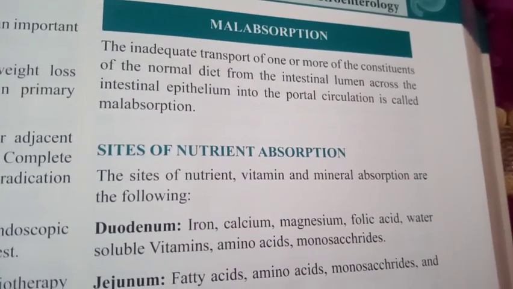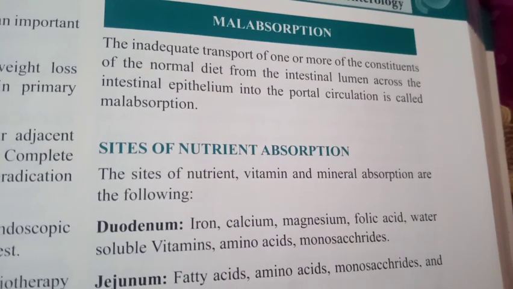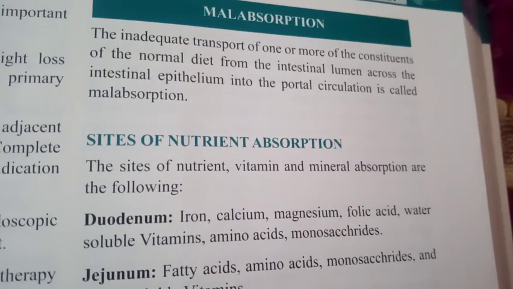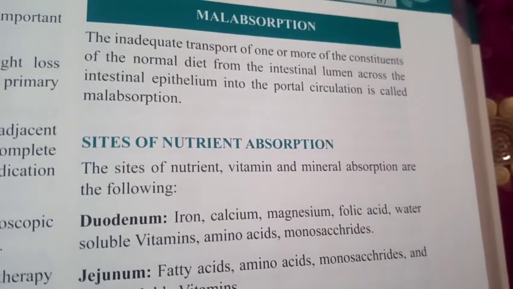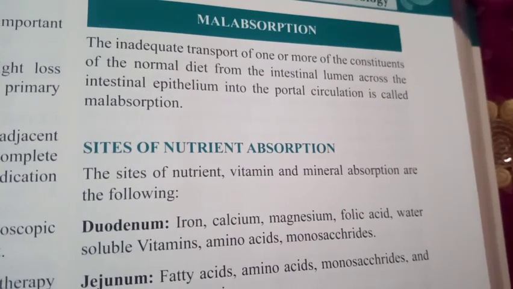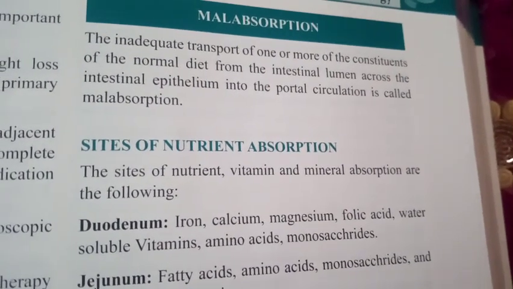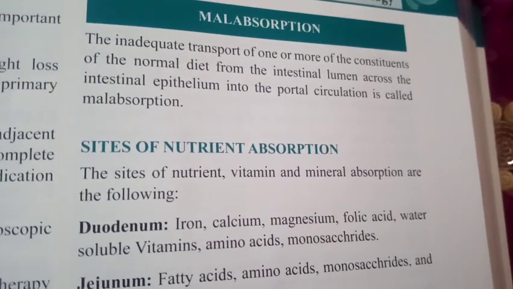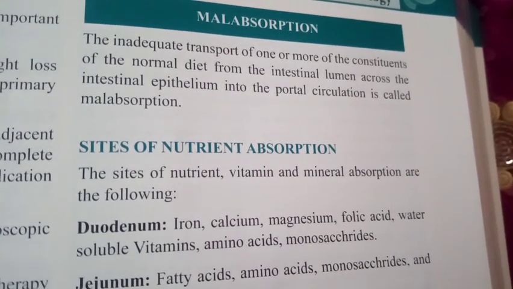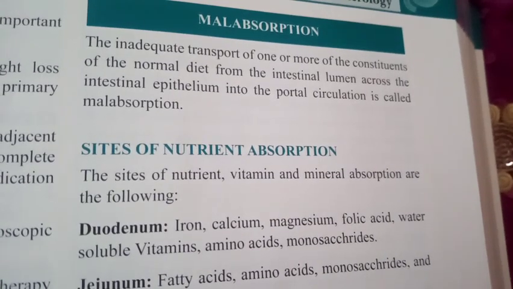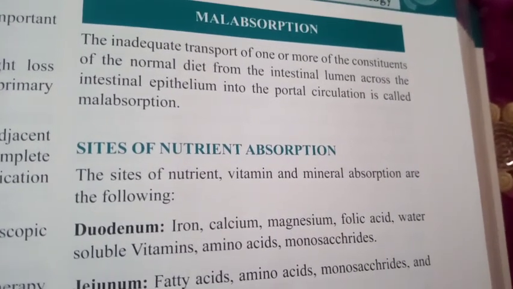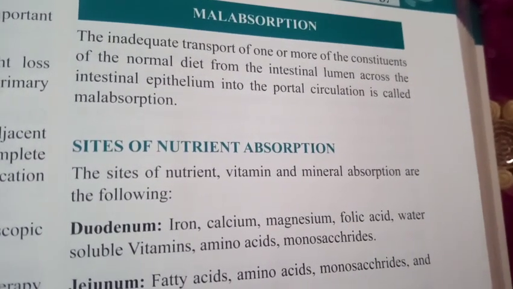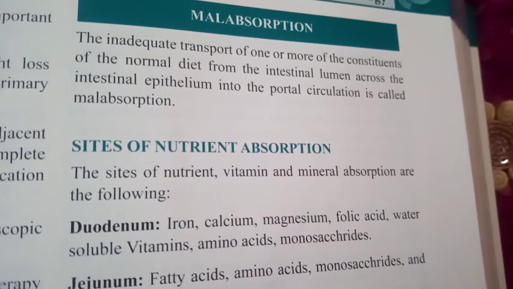The inadequate transport of one or more of the constituents of the normal diet from the intestinal lumen across the intestinal epithelium into the portal circulation is called malabsorption. So first of all, let's understand the definition of malabsorption. There is inadequate transport of constituents in the form of diet which we intake in the form of food.